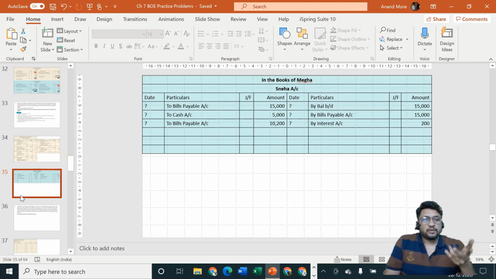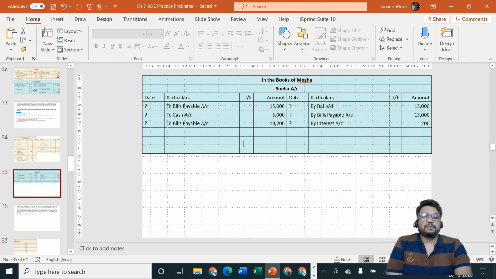No. To cash or bank account. Have we prepared cash or bank account? No. So have we passed the entry? Yes. In journal we have passed the entry. Have we posted it in ledger accounts? Yes. But have we prepared those ledger accounts in the problem? No. So in the problem solution, we cannot go for showing the posting of last entry.